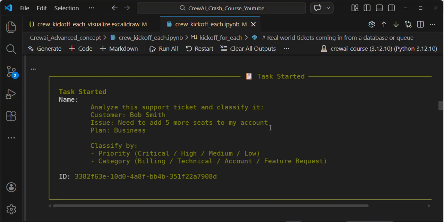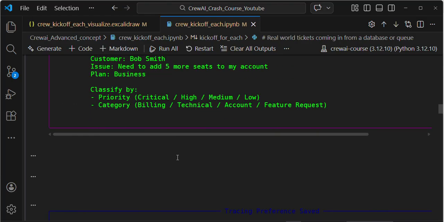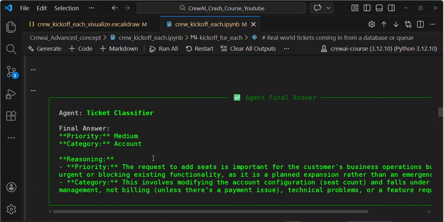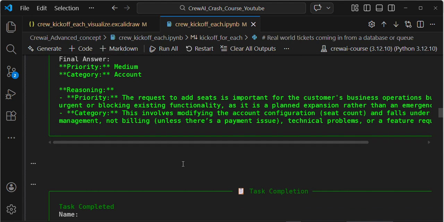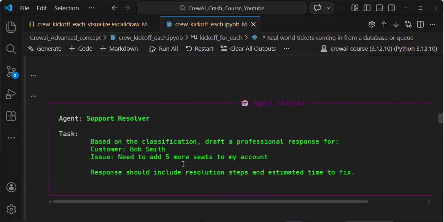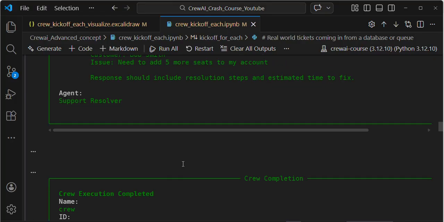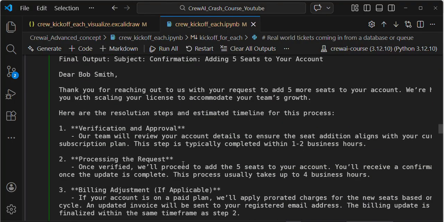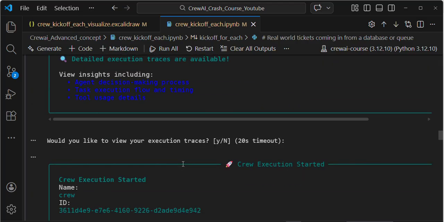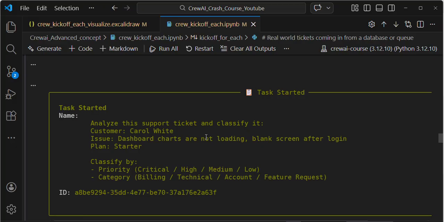Bob Smith needs to add 5 more seats. The agent started, classified the priority and category, and then gave the reasoning. Based on that, the second agent drafted the email, and the task completed. Then for my third customer, the agent fetches the third customer and starts the execution. Task started.